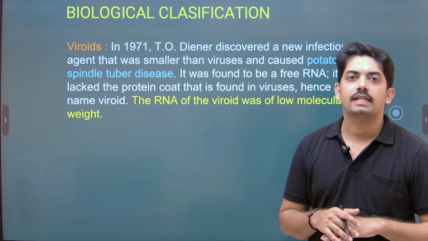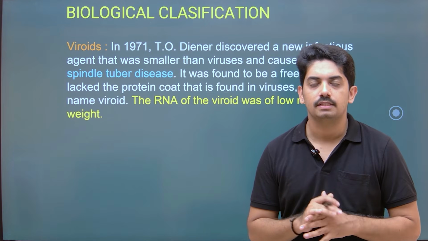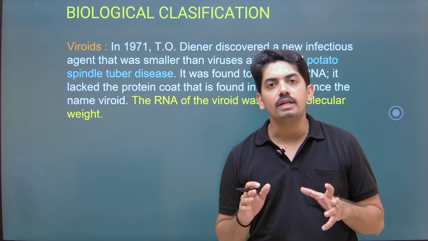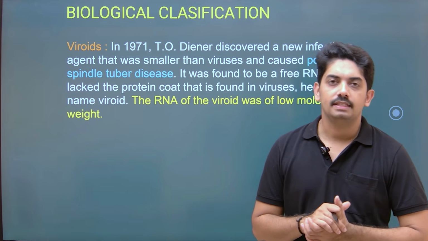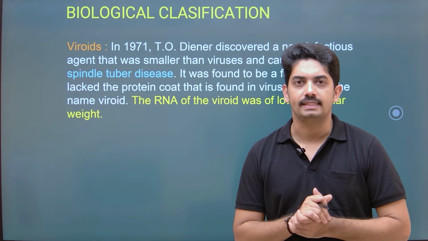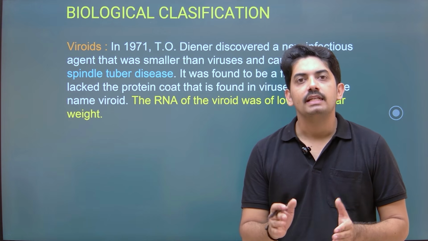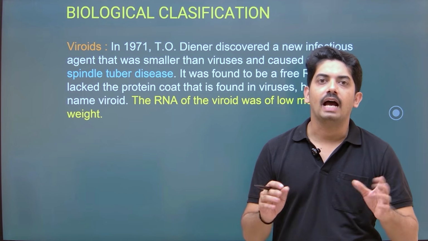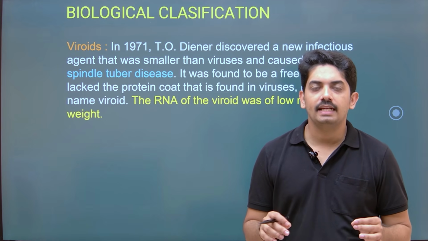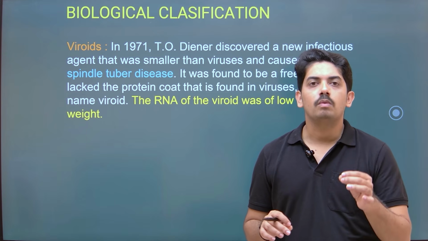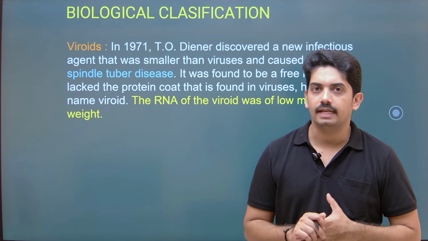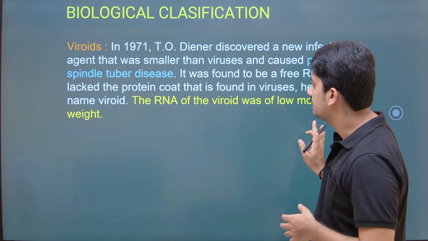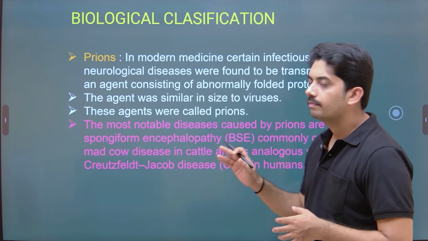Now coming to the next classification, that is viroids. Very interesting organisms. In 1971, T.O. Diener first identified this in potato spindle tuber disease. Surprisingly, this organism has only genetic material, nothing else. That is RNA. And this RNA has very low molecular weight, a very important character. And they are smaller than virus.